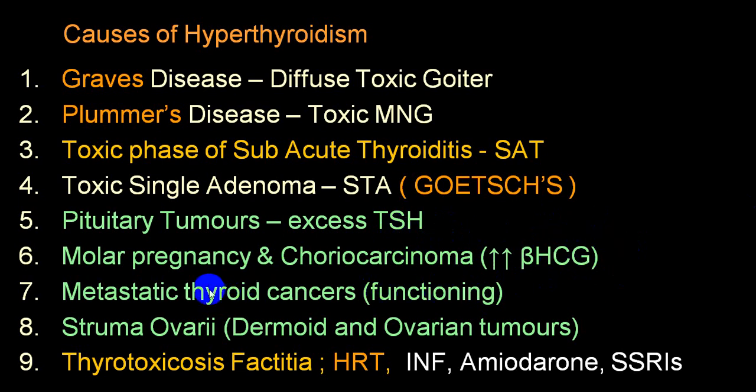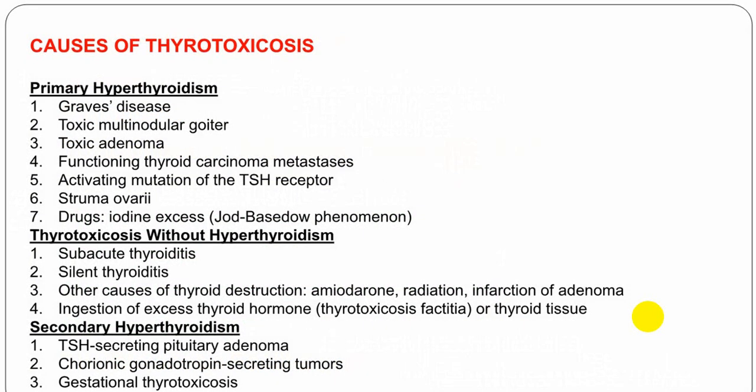Functioning thyroid malignancy having a secondary metastasis, struma ovarii, that is ovarian tumor, particularly teratomas, and we have told you thyrotoxicosis factitia because of hormone replacement therapy or because of amiodarone or because of interferons or because of some drugs like lithium, etc. So these are all the conditions which can end up with hyperthyroidism. Again, the most common cause is Graves' disease.